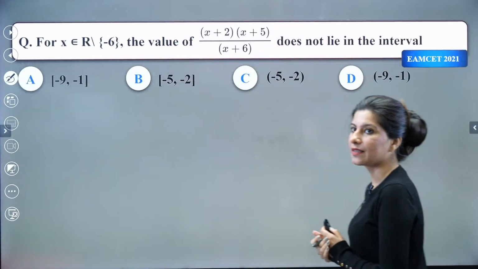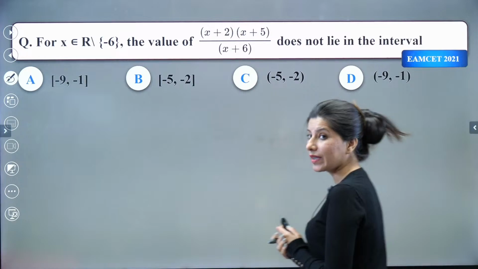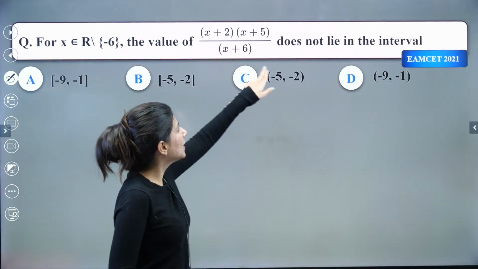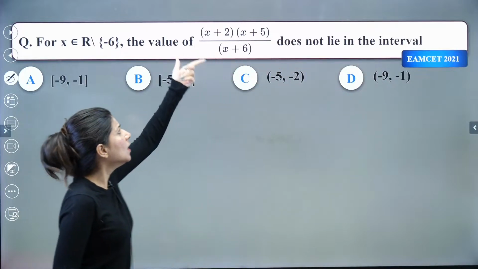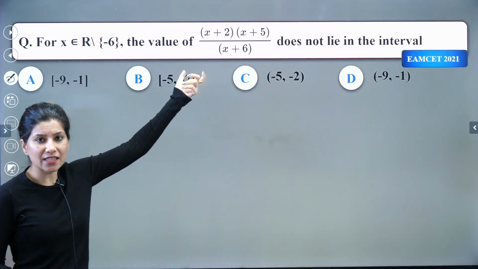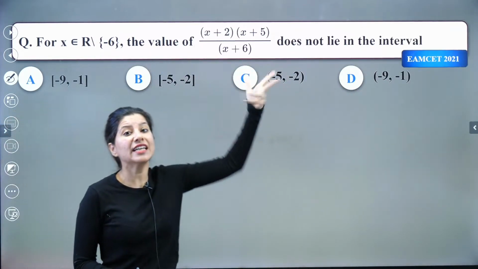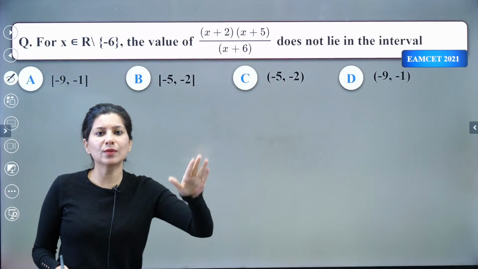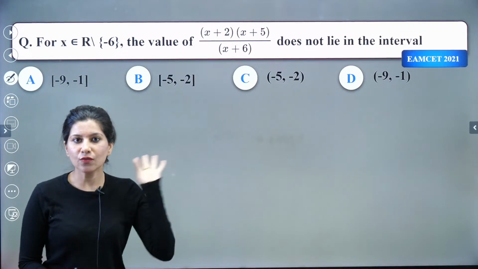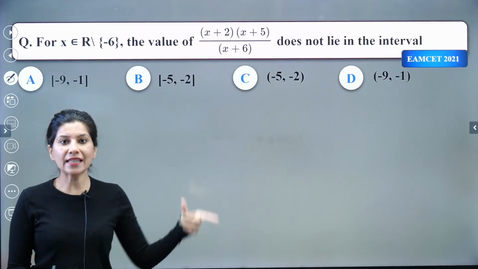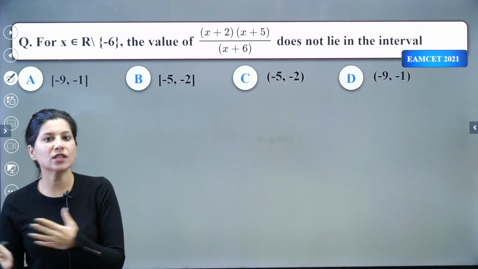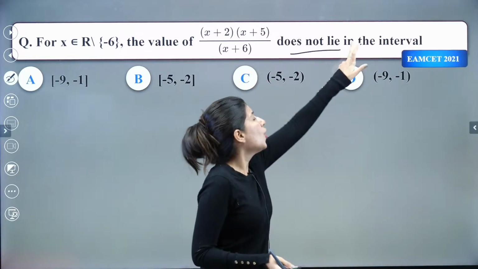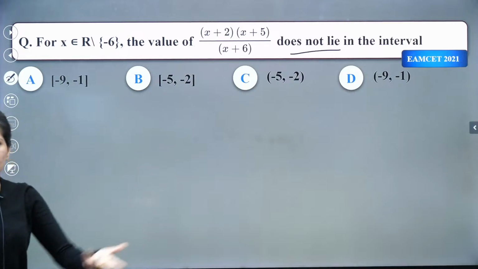Right? Yes. So now, okay. What they are saying is that this value does not lie in this interval. So basically what they are looking for is the range of this expression. So this expression does not lie in which interval? Or they can ask in which interval this expression lies. So what they are talking about is range. Once you calculate the range, you will understand in which interval this value will lie and in which it will not. So this is another way of asking the range or the complement of the range.